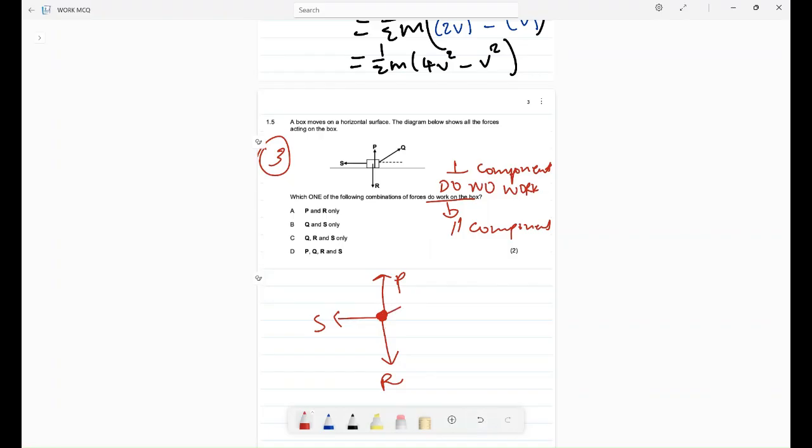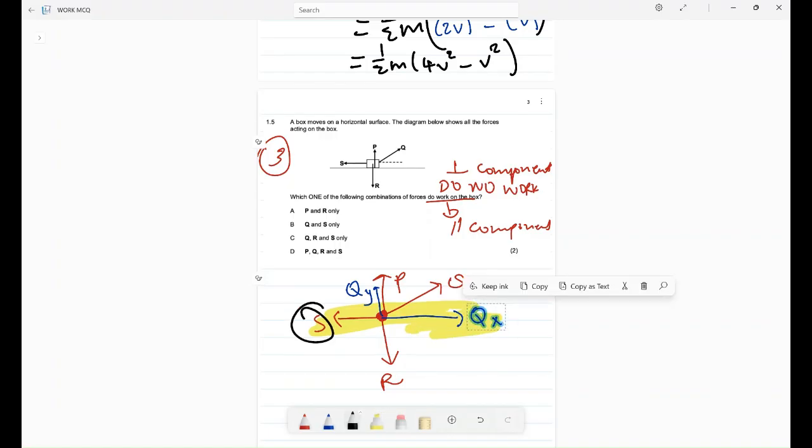Let me just do this. Here is Q. So its components are going to be what? QX as well as QY. Now we know that the forces that are doing work are the ones acting parallel, which are what? S and Q. Again, S and Q are the only ones that are doing work.